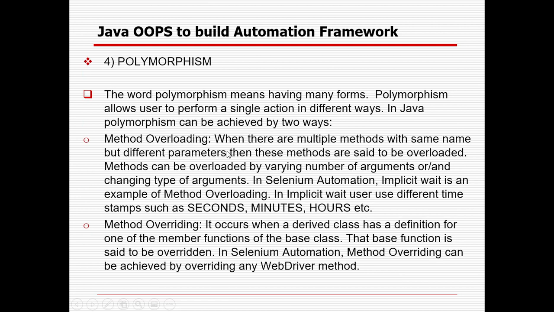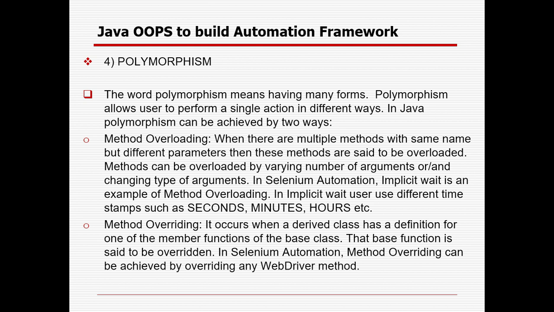Then polymorphism. Poly means many and morphism means forms, so many forms. The same thing can be had in different forms. It can be achieved in two ways: one is method overloading and another is method overriding. Method overloading is, suppose you want to add something, you can provide three parameters or two parameters with different signatures or different data types.